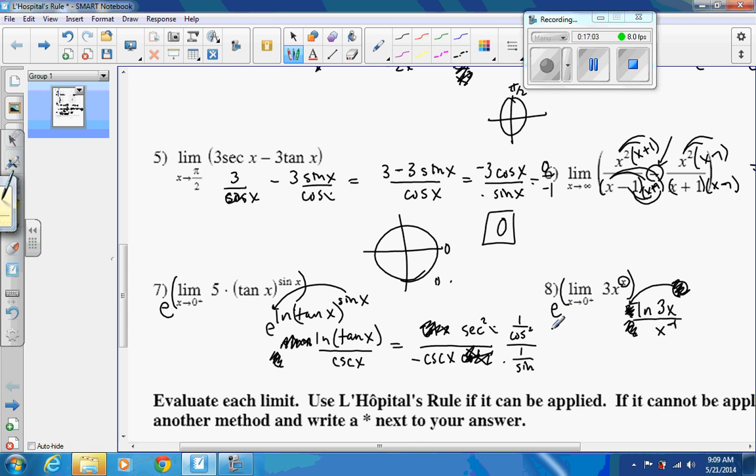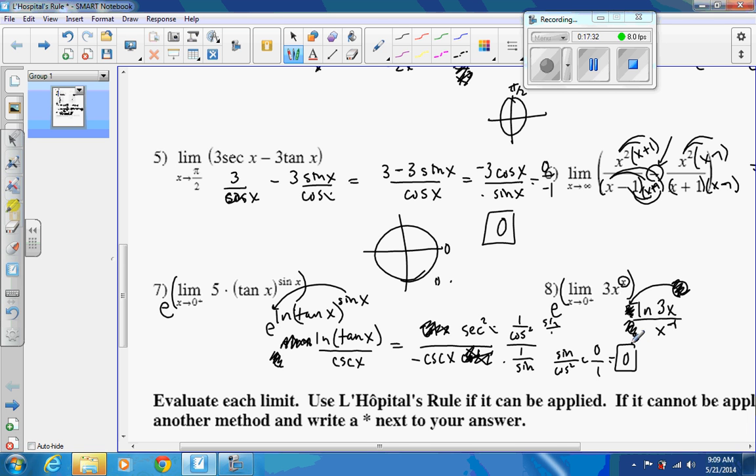So that sine would go up to the top, right? Sine over 1, and I get sine over cosine squared. And at 0, sine is 0, and cosine is 1. Okay, well that's just 0. Oh, 0, 0 again. Crazy.